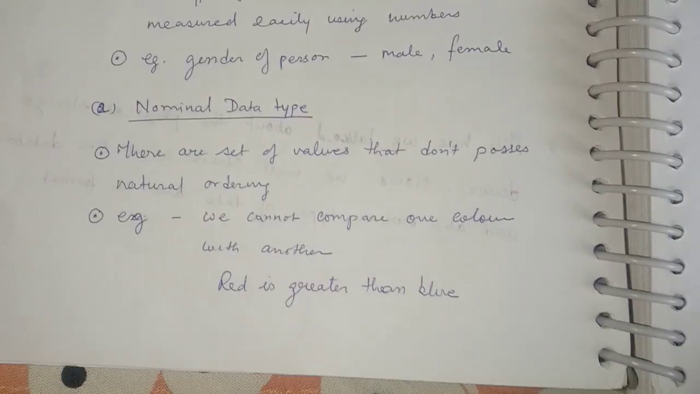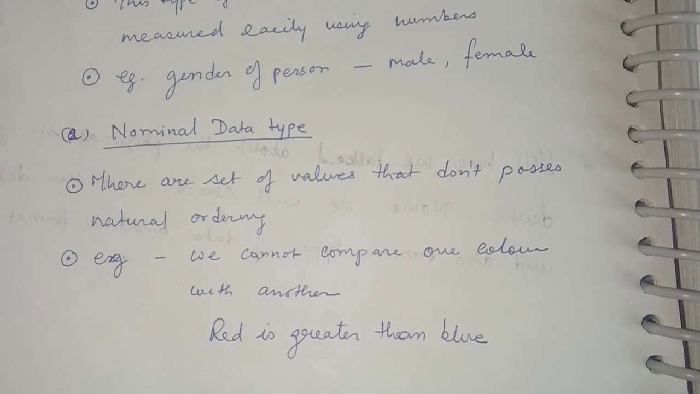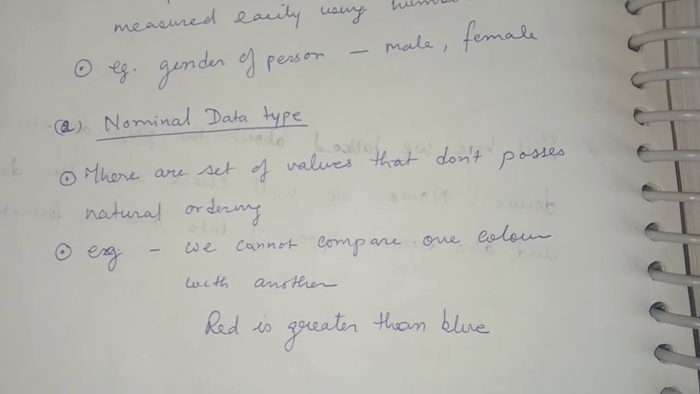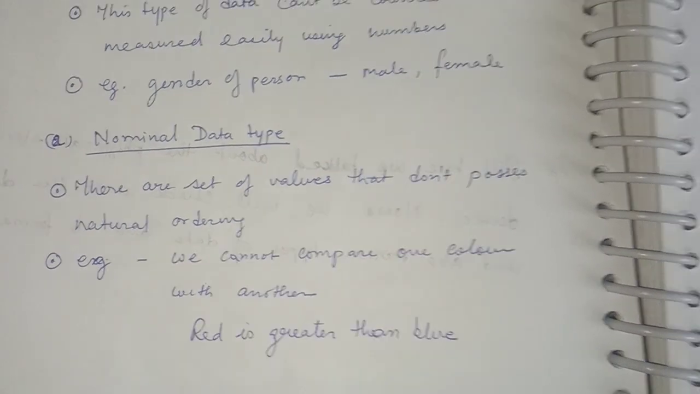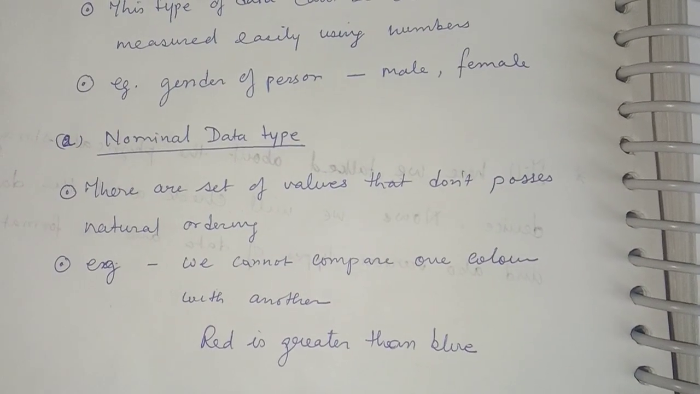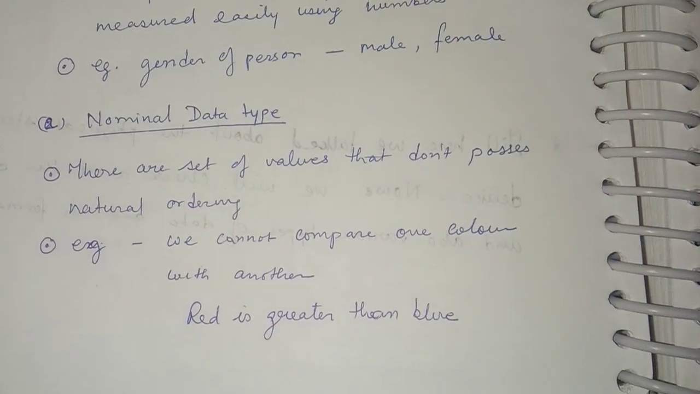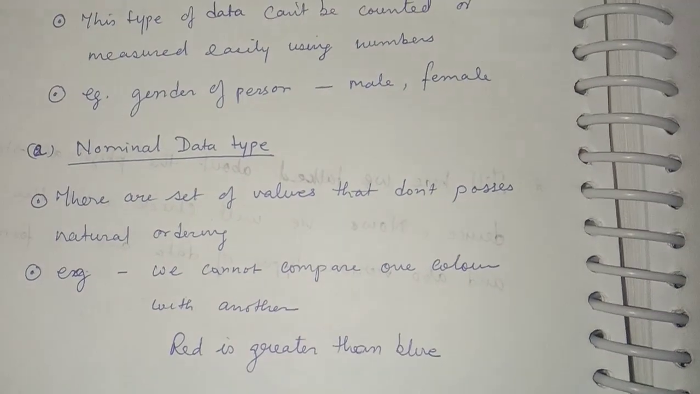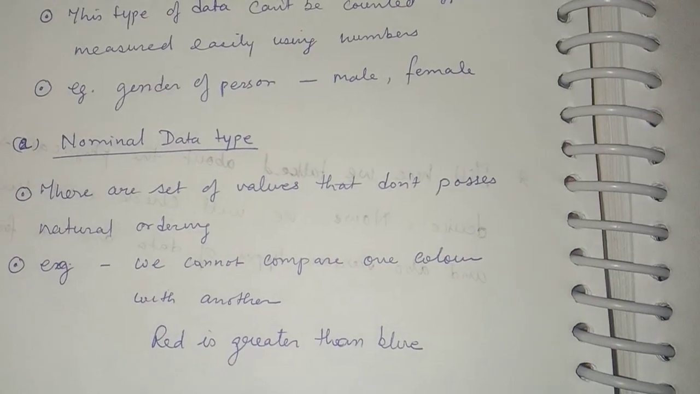Then we have another type of data, that is the nominal data type. There is a set of values that don't possess natural ordering. For example, we cannot compare one color with another, like red is greater than blue. We cannot say that red is greater than blue or blue is better than red. So there is no natural ordering. Such type of data is known as nominal data.